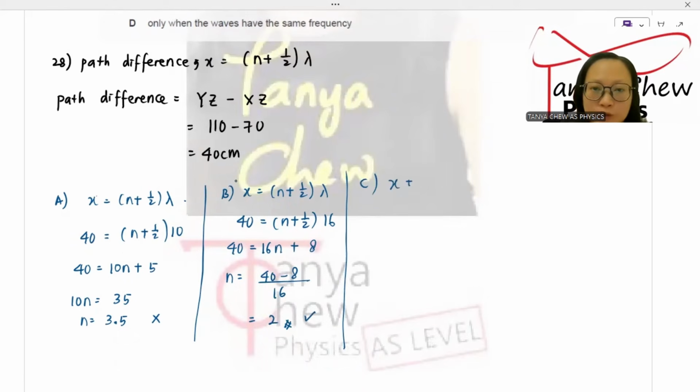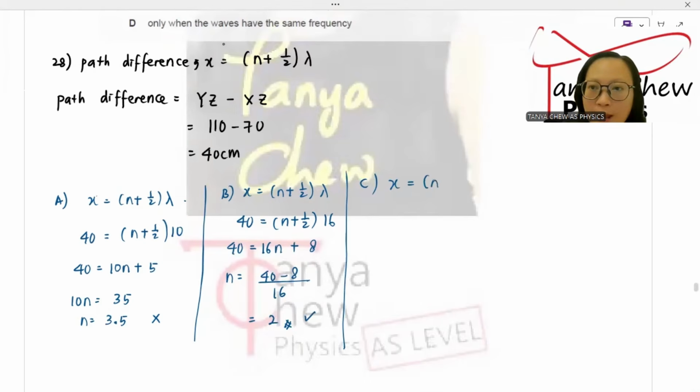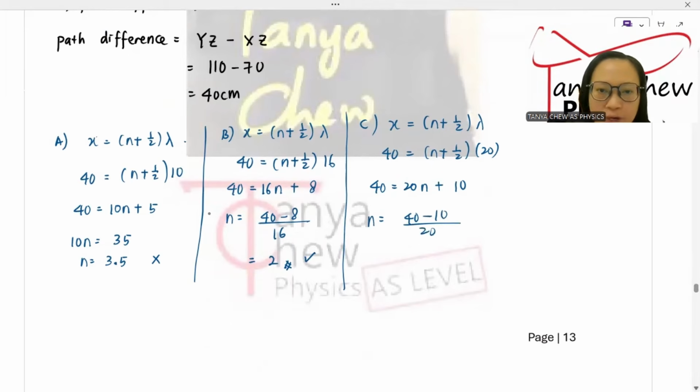For C, X is equal to (n plus 1/2) lambda. X is 40. What is the lambda of C? This is 20, so you just put in 20. So 40 is equal to 20n plus 10. n is equal to 40 minus 10 divided by 20, and n is equal to 1.5. This is not possible.